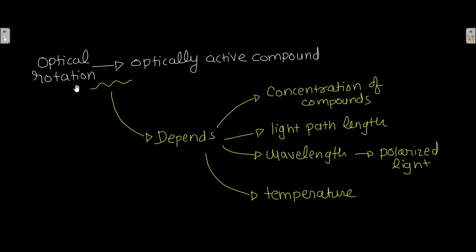Now this optical rotation of an optically active compound depends upon the concentration of the compound, the light path length, the wavelength of polarized light, and temperature.